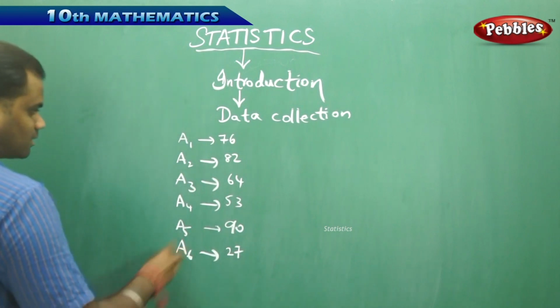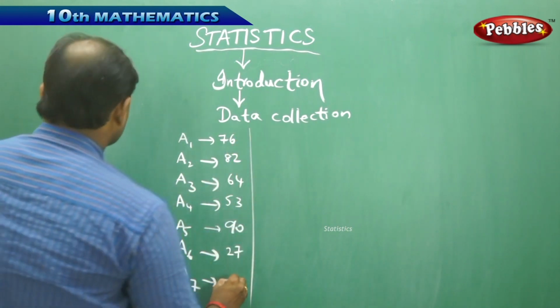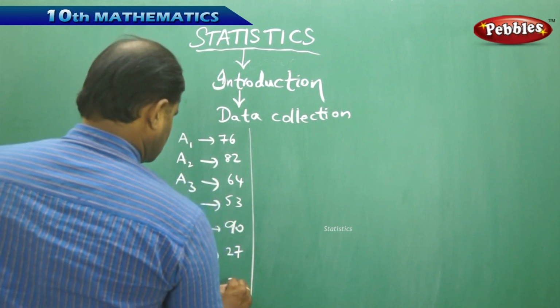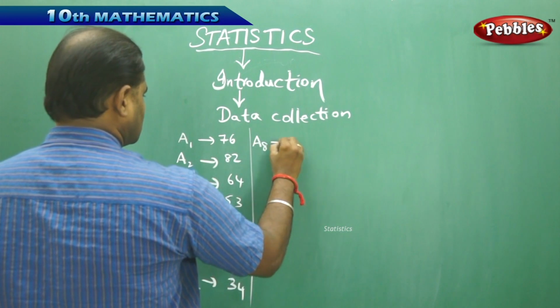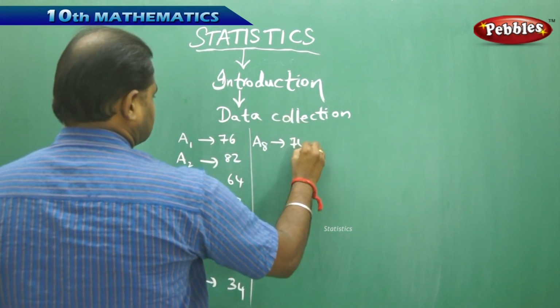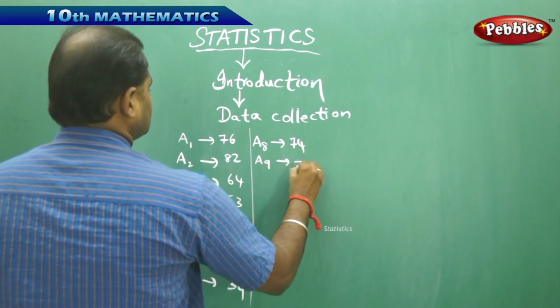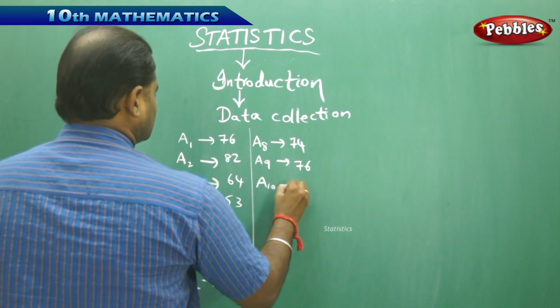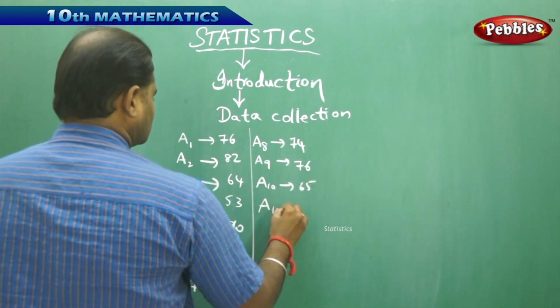Now coming with A7, then A8 is a student who got 74, say, out of 100, and A9 with 76, A10 with 65, A11